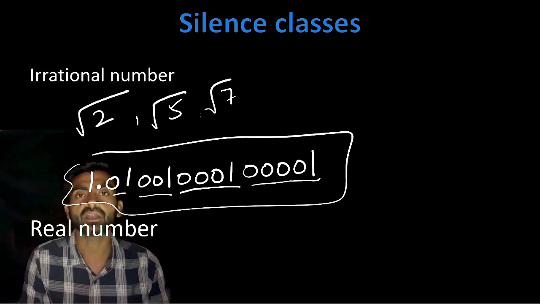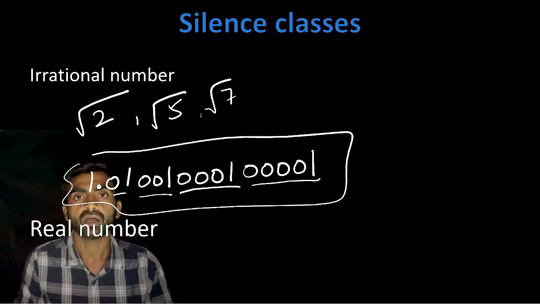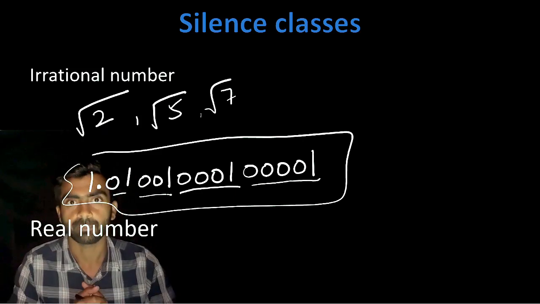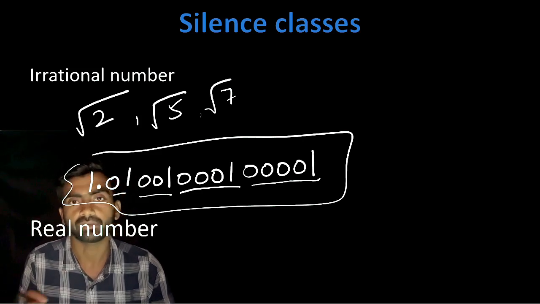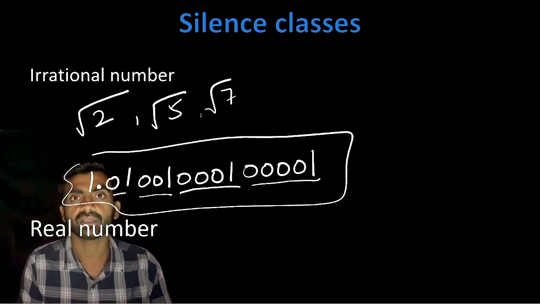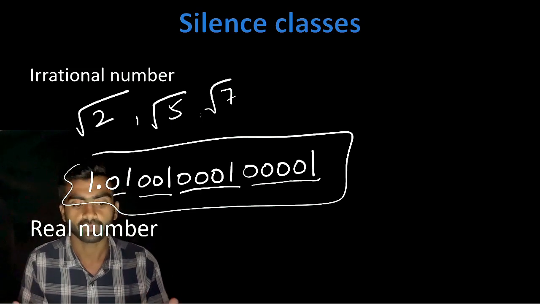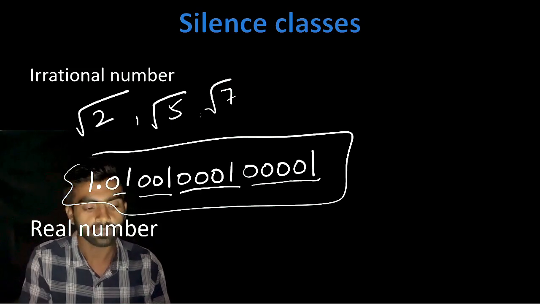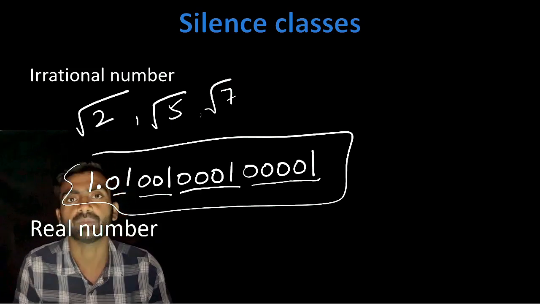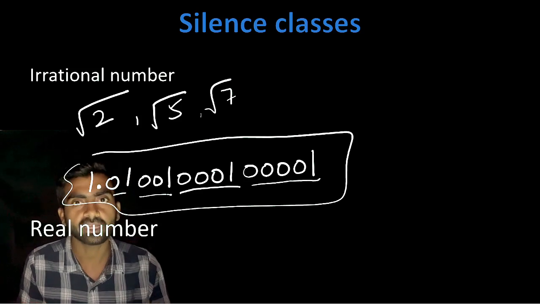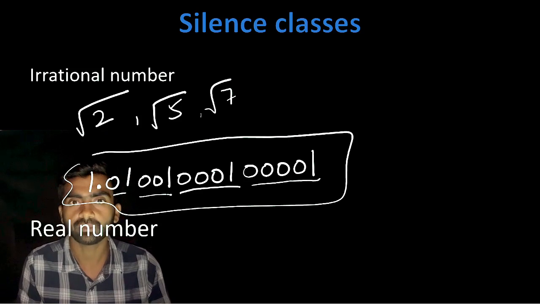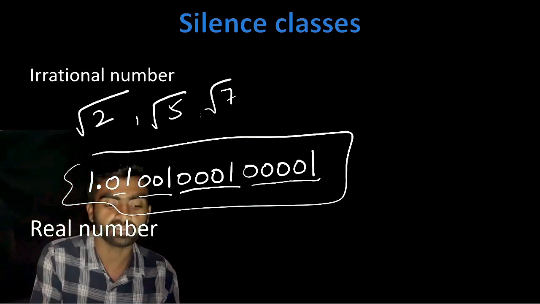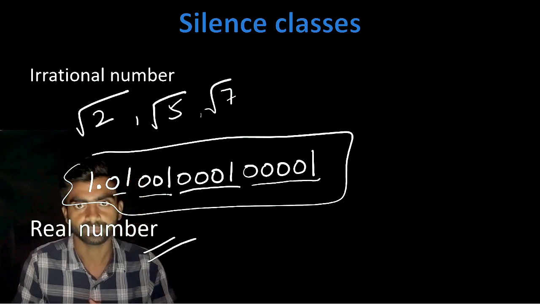Now what are real numbers? Real numbers are the group of each and every number. In the real numbers, natural numbers are there, whole numbers are there, rational numbers are there, irrational numbers are there. Means there is a bucket, and the name of that particular bucket is real numbers, and all these are fruits that can be kept in that bucket.